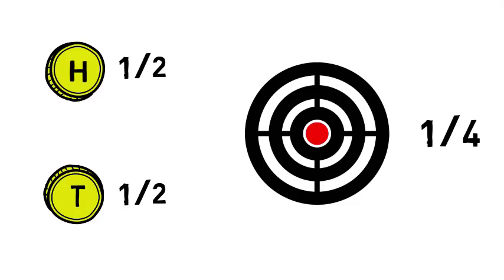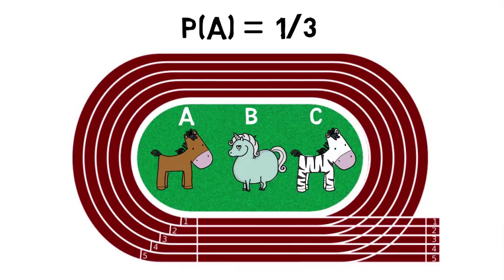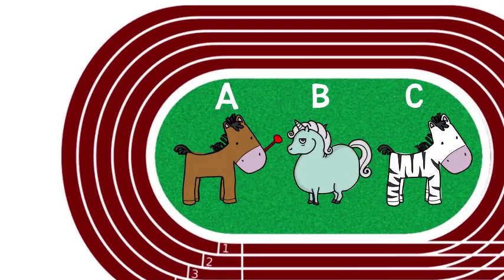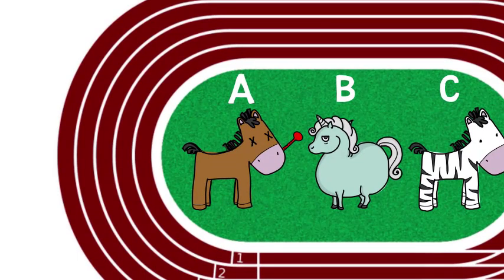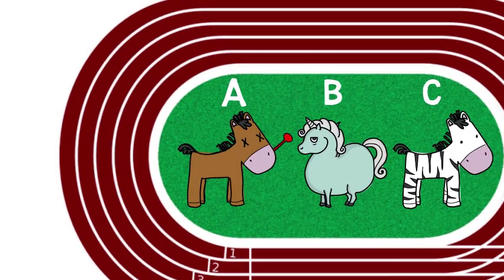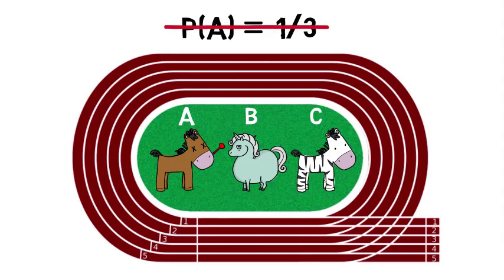Notice, by the way, that the principle of indifference only applies when all you know is what the possible outcomes are. If you have more information than that, for example, if you know that horse A is sick, that changes things. Then the sick horse is less likely to win than the other 2. The principle of indifference doesn't apply then. It just tells you what probabilities to start with before you get any relevant information.